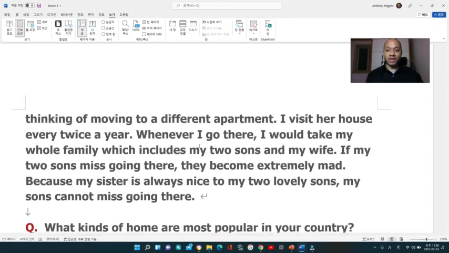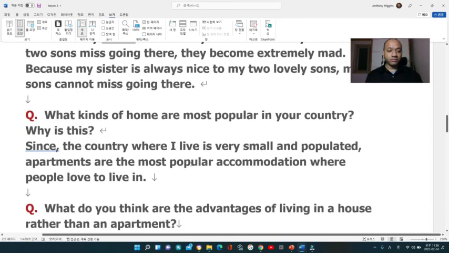Whenever I go there, I would take my whole family, which includes my 2 sons and my wife. If my 2 sons miss going there, they become extremely mad. Because my sister is always nice to my 2 lovely sons, my sons cannot miss going there. All right, and remember we have the if conditional and we have the word which. What kinds of home are most popular in your country? And why is this? Since the country where I live is very small and populated, apartments are the most popular accommodation where people love to live.